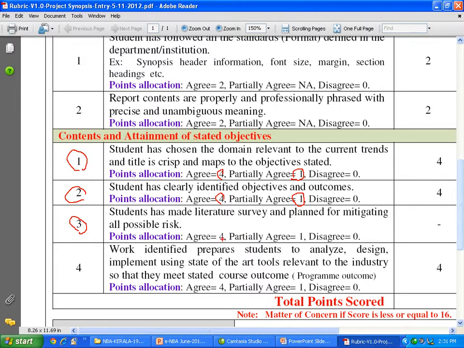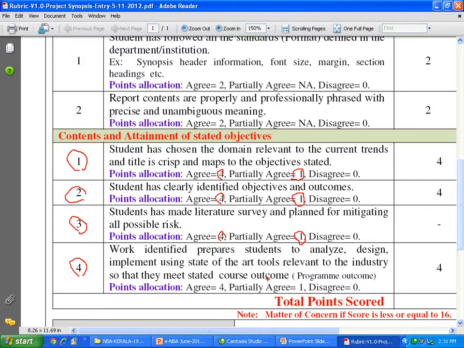If all this planning has been done, fine. 4, otherwise they will be asked to do this. Not acceptable, low marks. The fourth criteria is work identified prepares the student to analyze, design, implement using the state-of-the-art tools relevant to the industry so that they meet the stated course outcome.